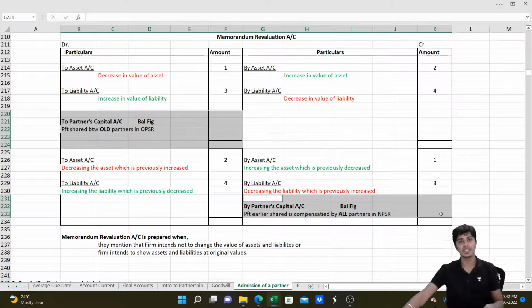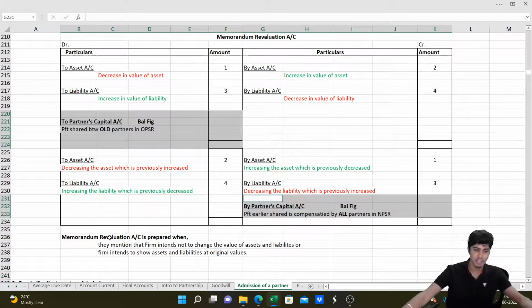What happens by this is the incoming partner will give the revaluation profit that needs to be given to the old partners without changing the value of assets. So the objective of the memorandum revaluation account is not to change the value of assets and liabilities, but to continue to record them at book value. However, the revaluation profit which was entitled to the old partners is compensated by the incoming partner. You get this? So that is the objective of this memorandum revaluation account.